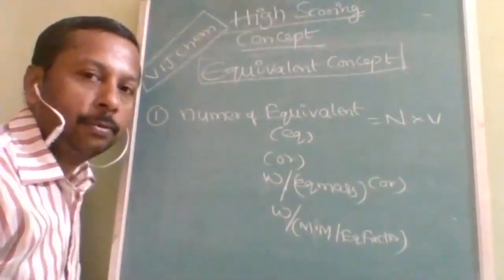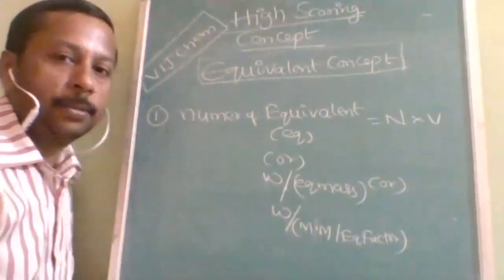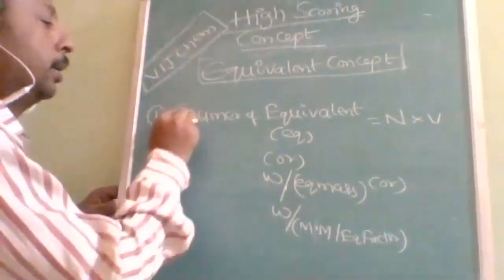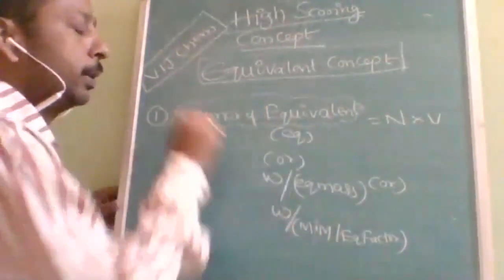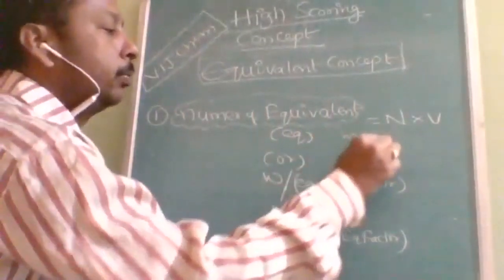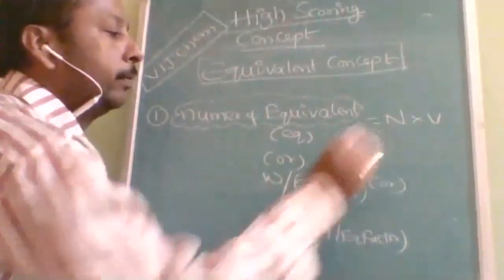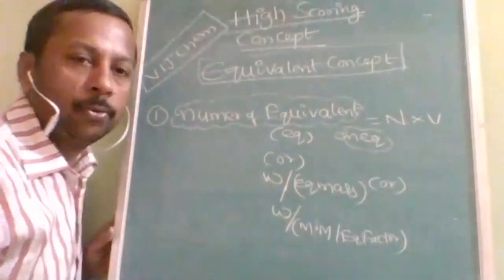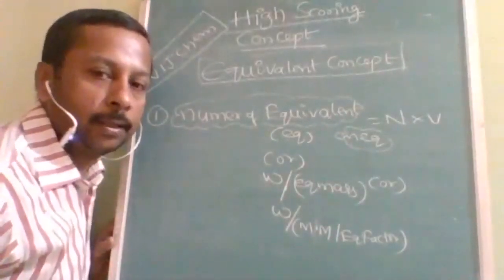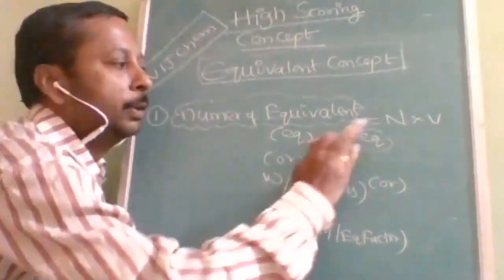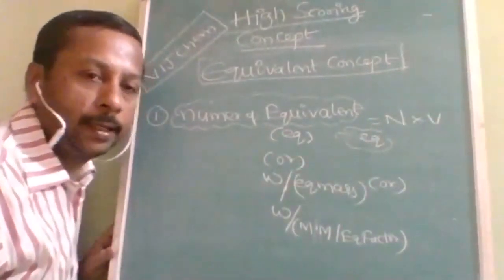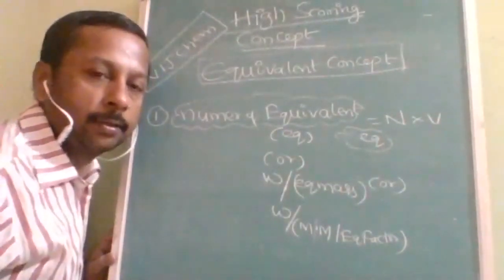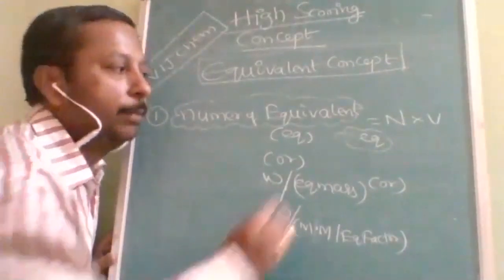Okay, so now we are in the equivalent concept. In the books, you will find EQ, and sometimes they will write MEQ, but people are very worried about what this MEQ is and how you can find it. Simply, it is equivalents in terms of milli, like liter and milliliter. So it is equivalent and milli equivalent.